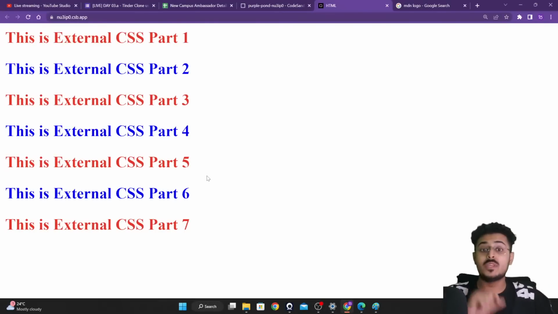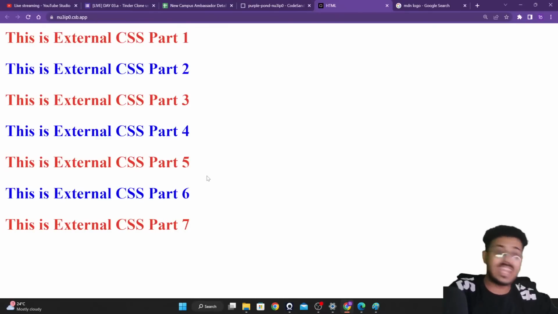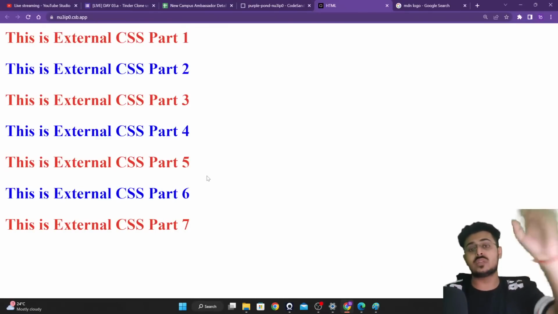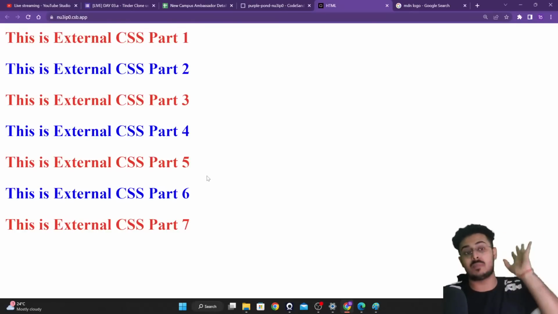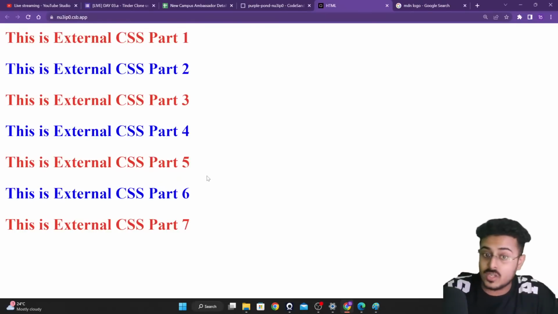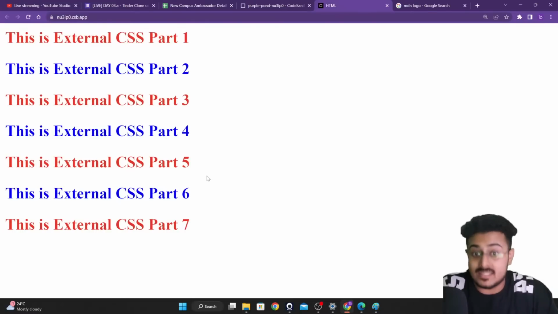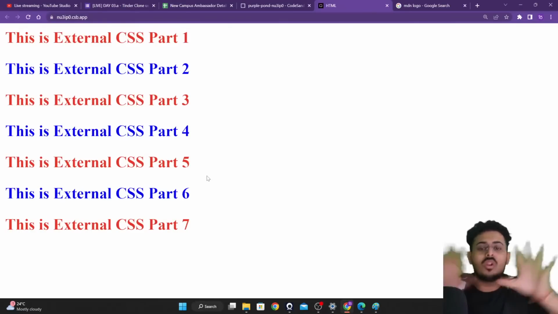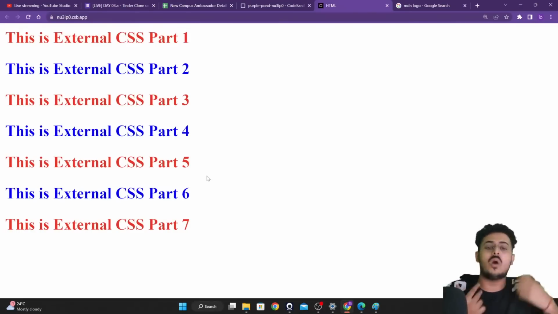For that, I will be using ID. Why ID? Because first of all, I have made up my mind that anywhere throughout the entire website, I'm not going to have any particular H2 tag of green in color except this part 4. So I can use ID right over here because an ID can be used only once. You can have thousands of IDs, but all of those IDs should be different.